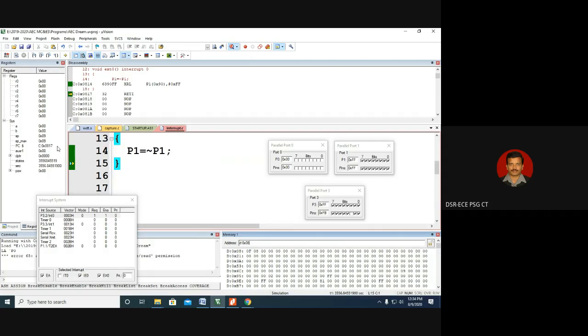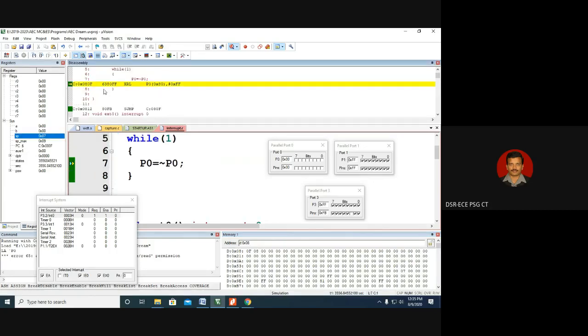So when you execute the one line, the stack pointer will become 07. The program counter will be reloaded with the return address, which is 080f. And we can see 080f. Program execution will jump to the main routine. That we need to understand. So now I am doing the single step execution. It has come to the main routine where the 080f location was there. You see, the stack pointer has become the 07th location, and 080f has come to the program counter. So that means program execution has returned from the interrupt service routine to the main routine.